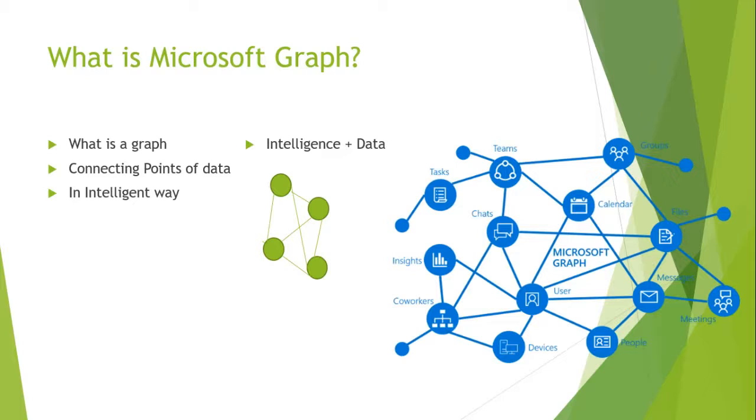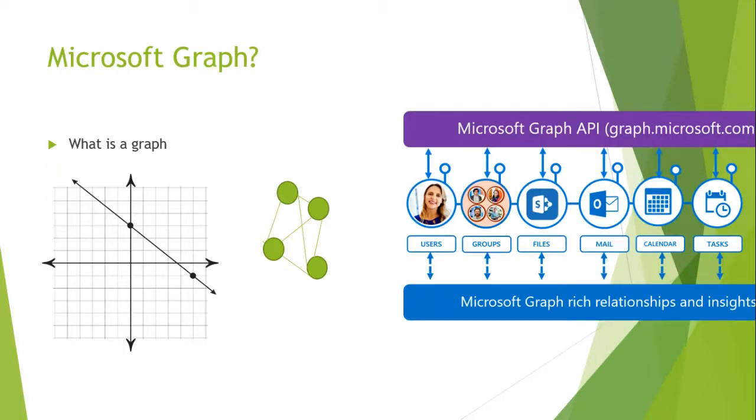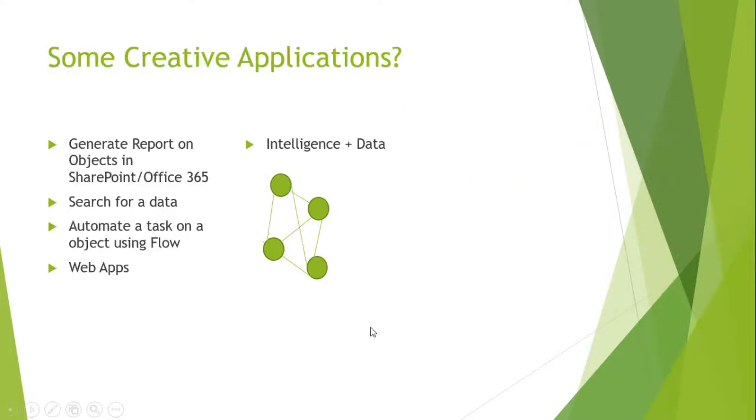So you have a calendar or task or people or teams or SharePoint data or devices and meetings. So there's a lot of things going on, and you can bring them all together with the help of Microsoft Graph API. So the various objects are users, groups, files, mail, calendar, tasks, and many more like planners, booking, and it's ongoing. There's a lot of things added on. It's a recent feature from Microsoft. I highly recommend you have a look at the Microsoft site and keep yourself updated.